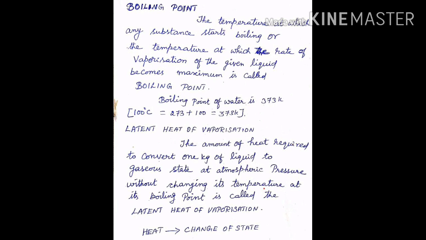You know that the boiling point of water is 373 Kelvin, which is equal to 273 plus 100, or otherwise 100 degrees Celsius. Boiling is a bulk phenomenon. The particles from the bulk of the liquid gain enough energy to change into the vapor state.